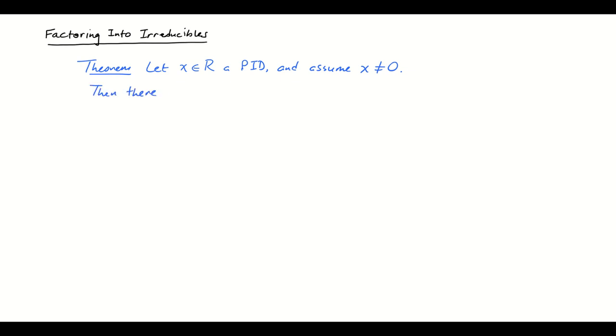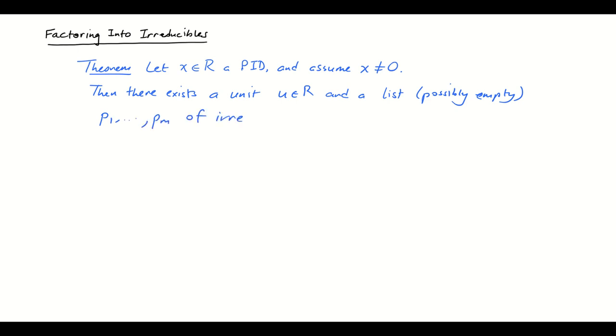Then there exists a unit U in R and a list, possibly empty, P1 up to PM (note that this is finite) of irreducibles of R, such that X is equal to U times P1 through PM. Let's put one more in there just so it looks a little bit more representative of a product. And that's the theorem statement.